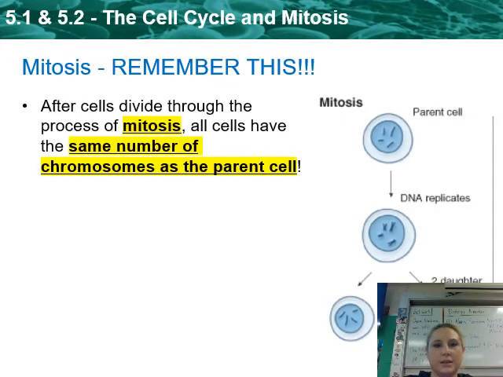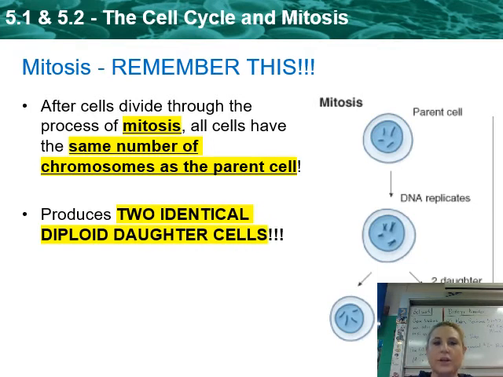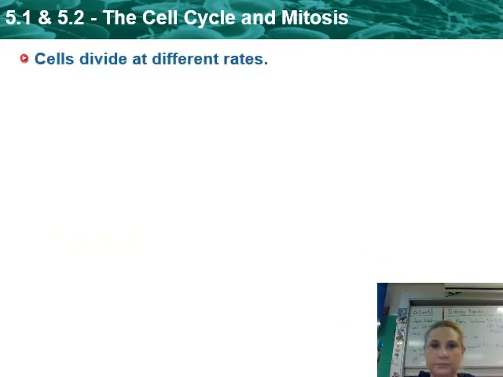So please, in mitosis, remember this. After cells divide through the process of mitosis, all cells have the same number of chromosomes as the parent cell. It produces two identical diploid daughter cells. And again, if our first cell starts with 100 chromosomes, our two new daughter cells are identical. They are going to have 100 chromosomes.